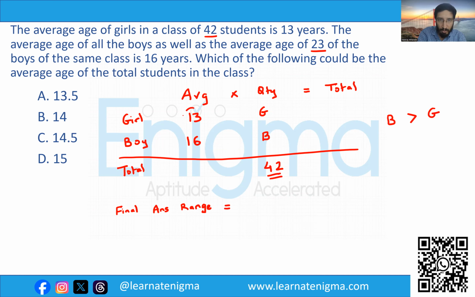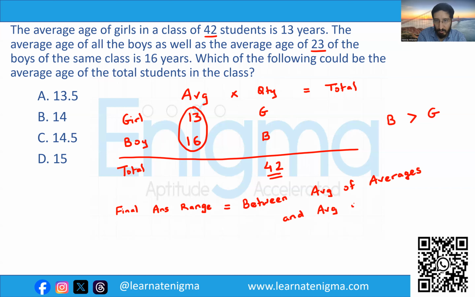So the average of averages. The final answer range will always be between the average of averages and the average of the bigger group.